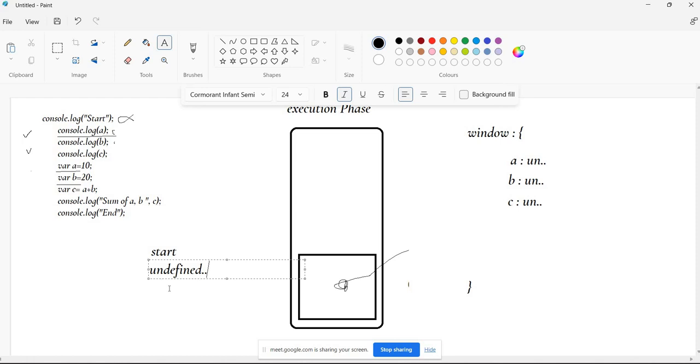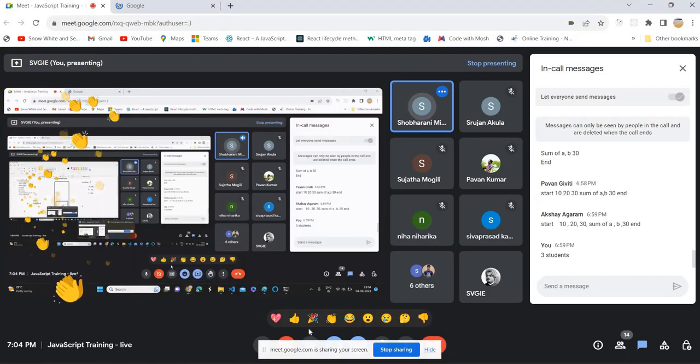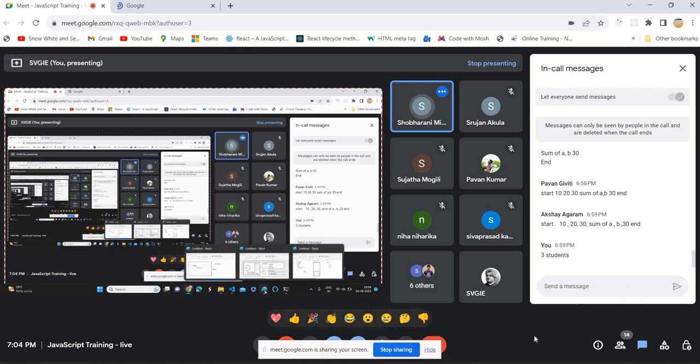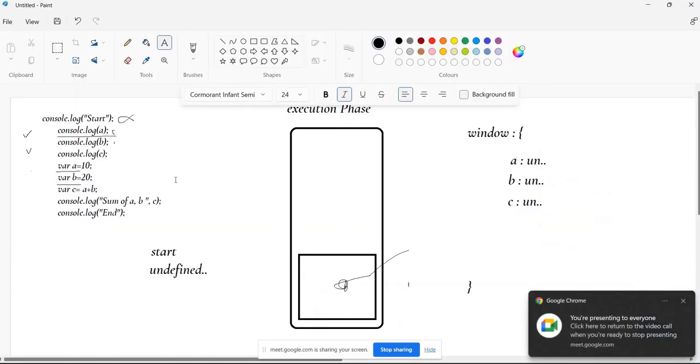What did you give in the chart? What is your answer in the chart? 10, sir. I have given 10. Why did you give 10? I think it will print 10 as the value, sir. Okay, but did you get the clarity why it is not going to print 10? Yes, sir. Now I got the clarity.